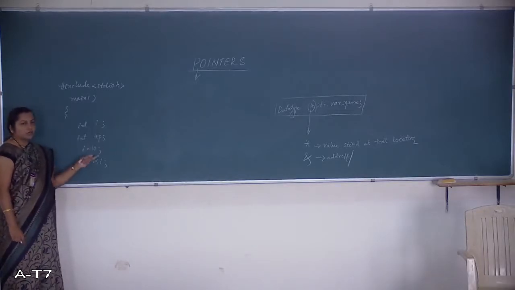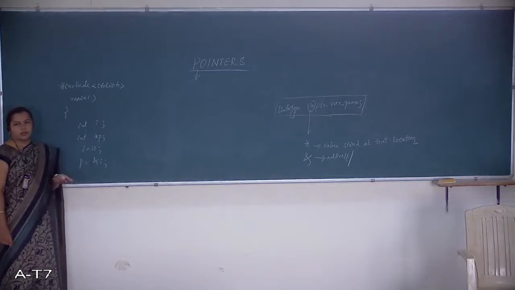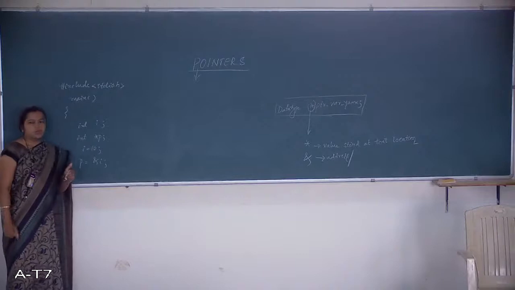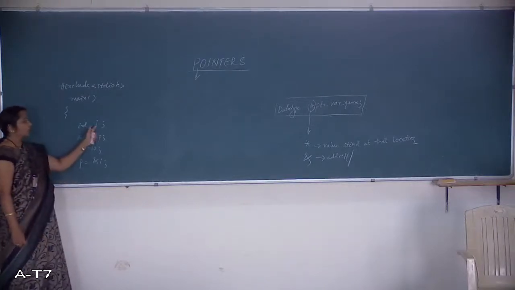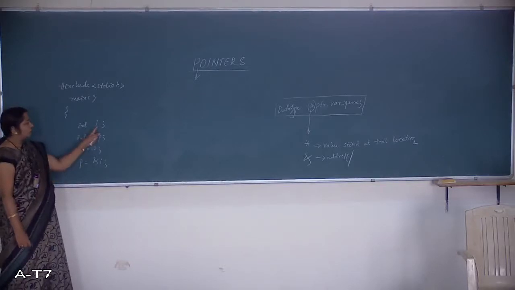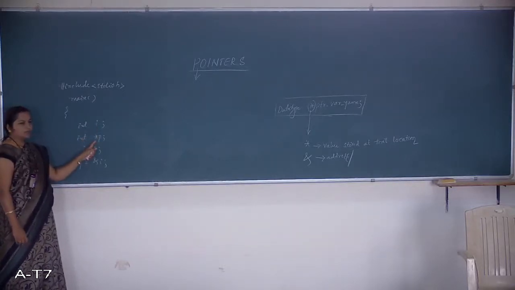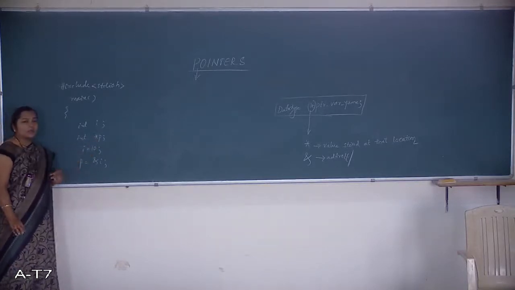Two separate statements are not required here. You can cascade them with the help of the comma operator. That is, you can reduce the length of your program. Instead of two statements, you can go with only one single statement: int i comma star p, where i refers to the normal integer variable, and this is your pointer variable. Here it is called a typed pointer variable.